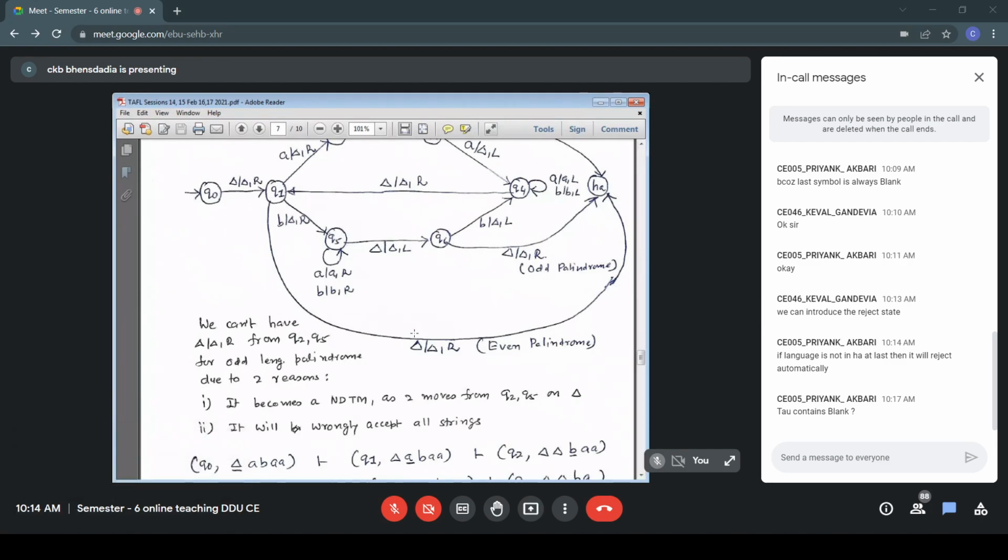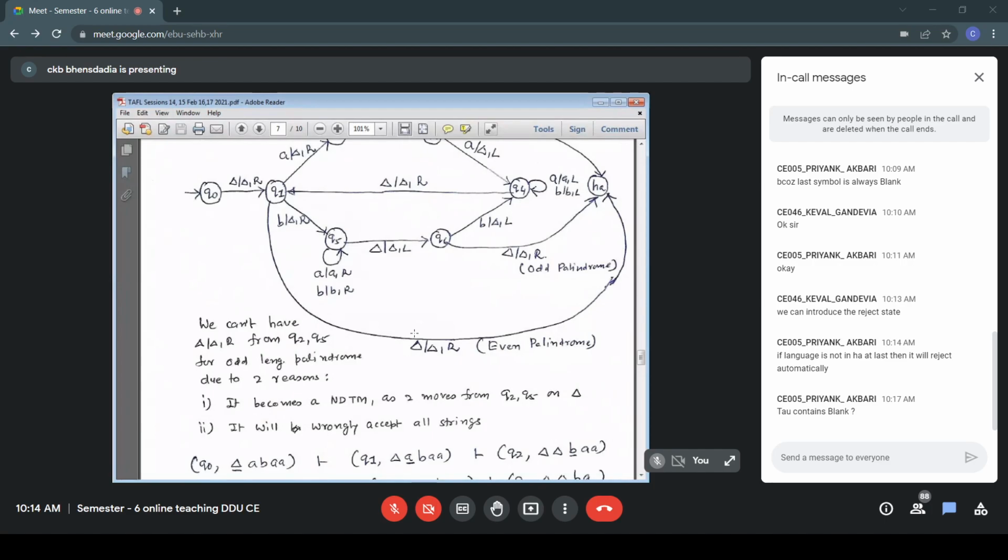So the initial configuration is a pair, the present state and the tape content. My tape's content is ABA, and after this ABA, I have an infinite number of blanks. So that is blank, ABA, and the current location of the read-write head is over cell number 0, whose content is blank. This is my starting configuration.